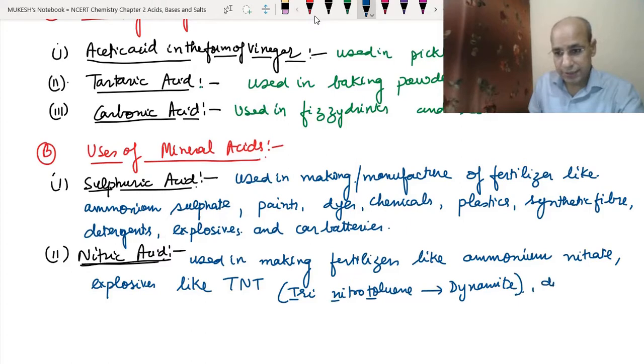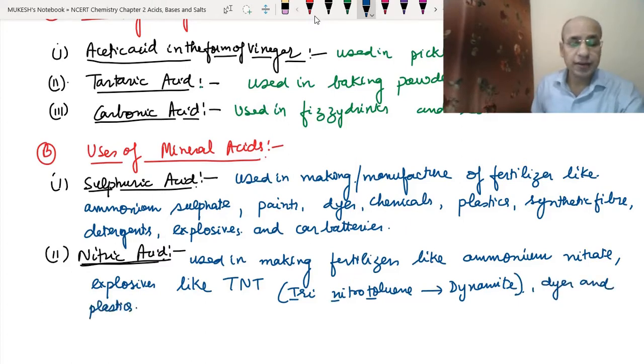Dyes and plastics. So again, nitric acid is used in making fertilizers like ammonium nitrate and explosives like TNT.